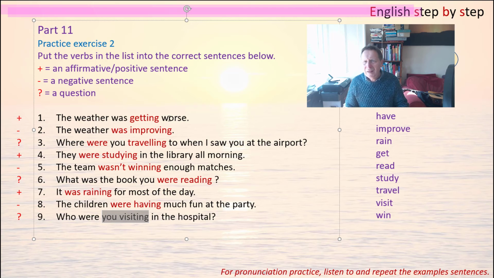And the last one, well, the answer is already there. I made a mistake, I think. Yes, the answer is already there. Who were you visiting in the hospital? So that one already had the answer in the sentence. So there you have all the answers for exercise 2.